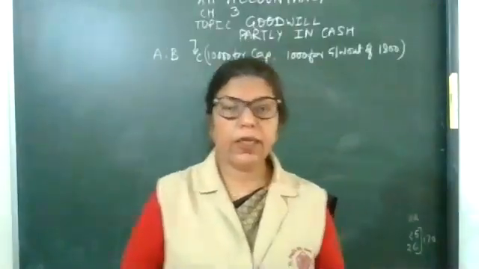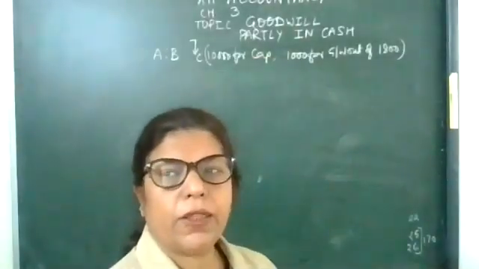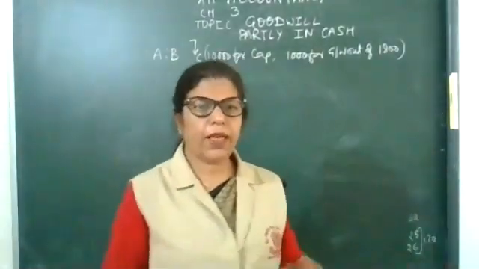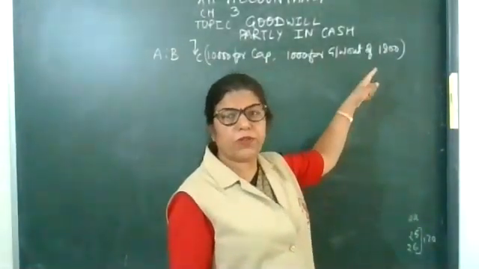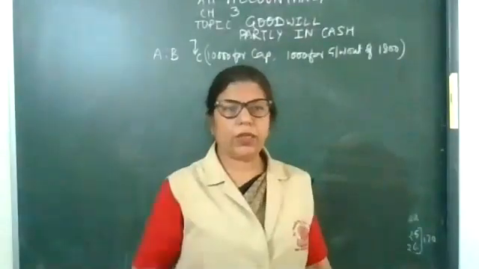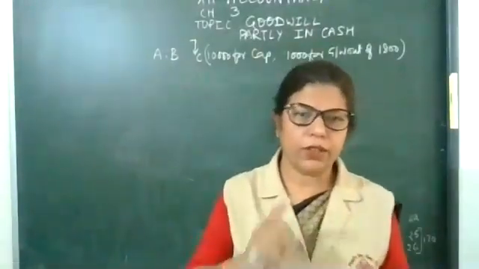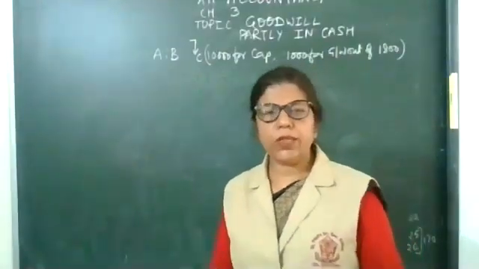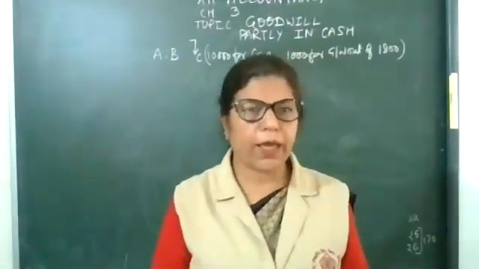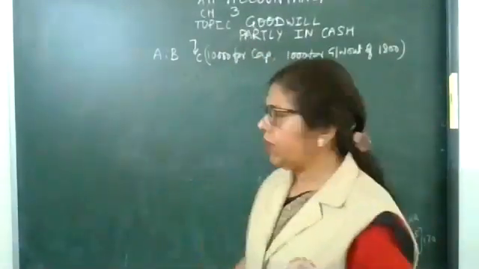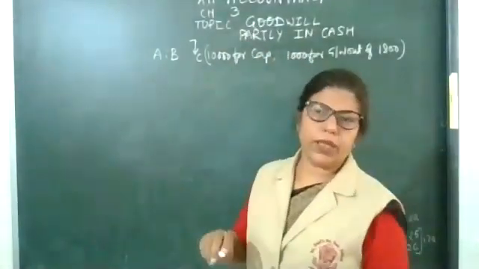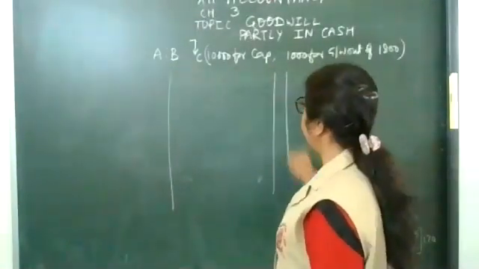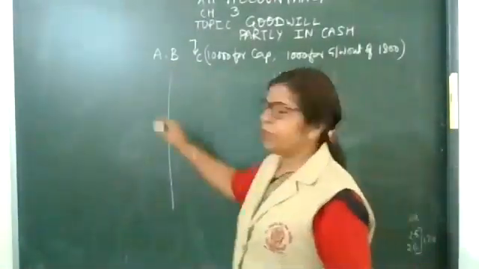Here he is bringing 10,000 rupees for his capital and 1,000 rupees for goodwill, but the total amount of goodwill is 1,800. So how to do it? Look at the board. That question may come as fill in the blank also. In MCQ also that question may come. So how to do it, I will explain. Look at the board.